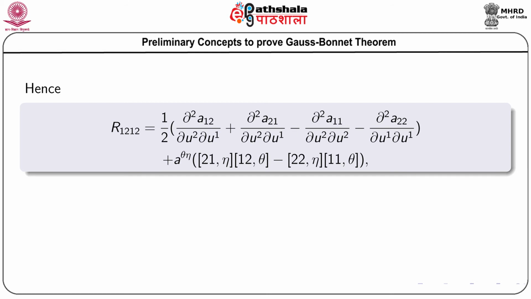So, R 1 2 1 2 will have this expression: is equal to half del 2 A 1 2 del U 2 del U 1 plus del 2 A 2 1 del U 2 del U 1 minus del 2 A 1 1 del U 2 del U 2 minus del 2 A 2 2 by del U 1 del U 1, plus A theta eta, and within the first bracket all the Christoffel symbols of first kind, that is 2 1 comma eta, 1 2 comma theta minus 2 2 comma eta and 1 1 comma theta.